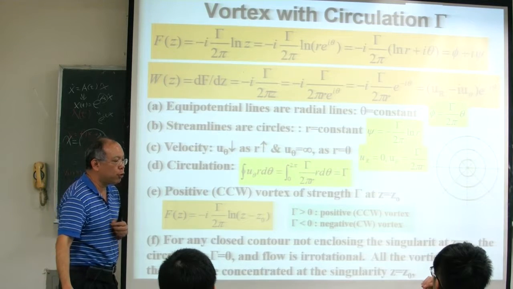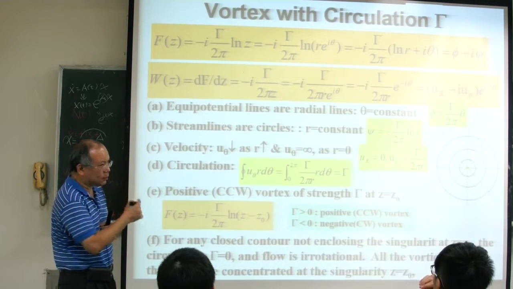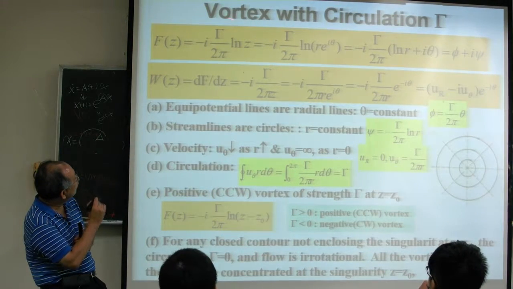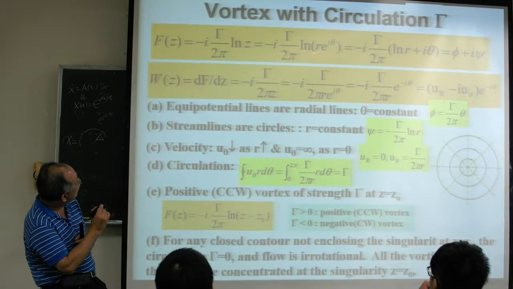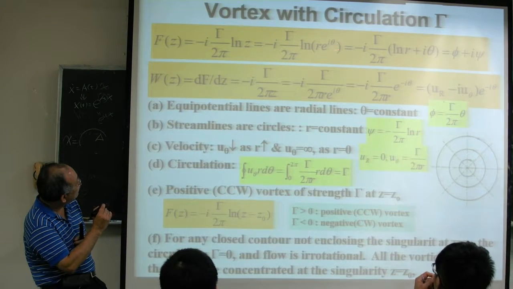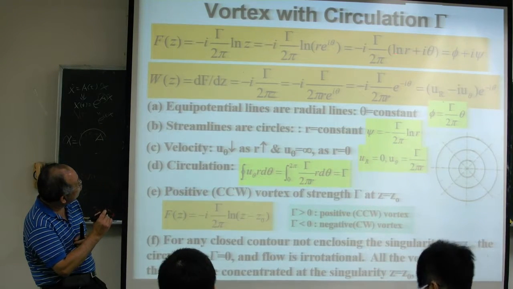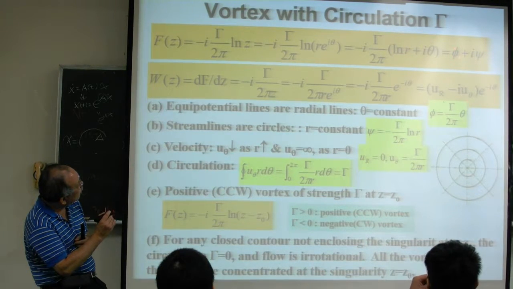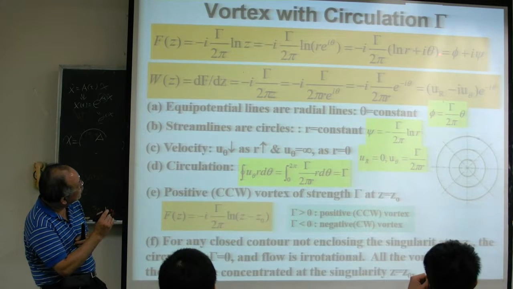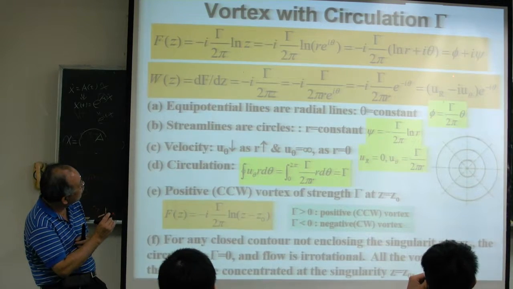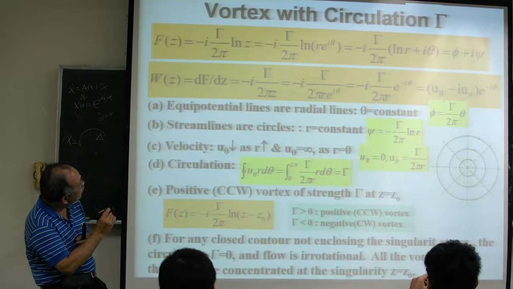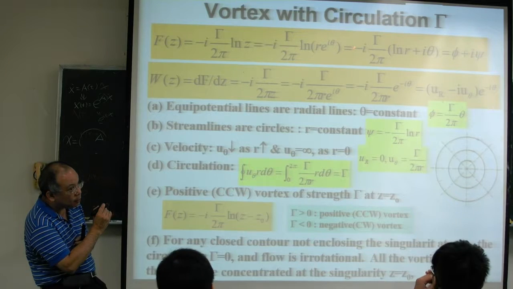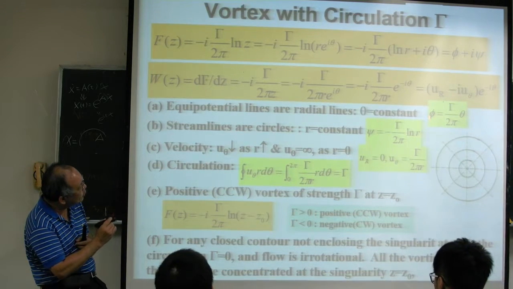And how do you know this? We can check. Using this complex potential, with z equal to r e^(i theta), we divide into the real and imaginary parts. It becomes like this. So we can find out our psi is what? Our psi is gamma over 2 pi theta, right? Because this i and this i give you -1 times -1, a positive value, that's the real part. So the real part is this.